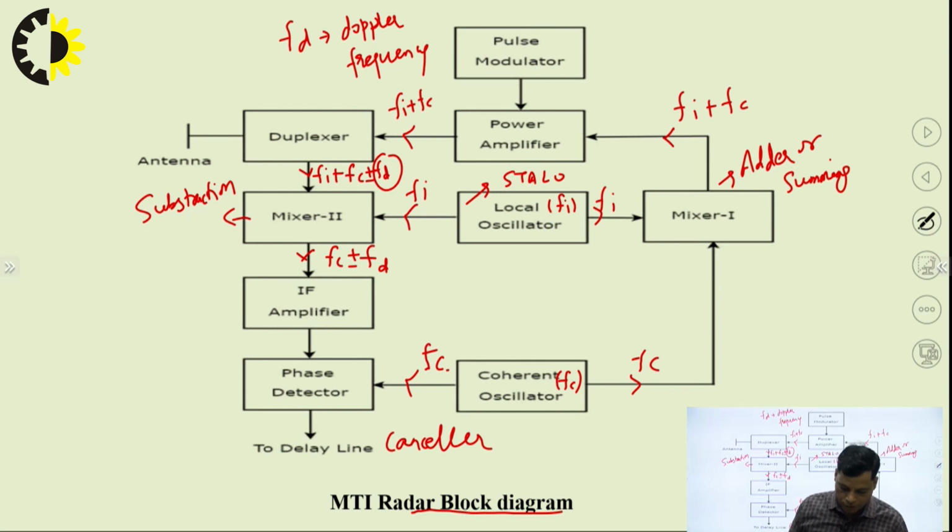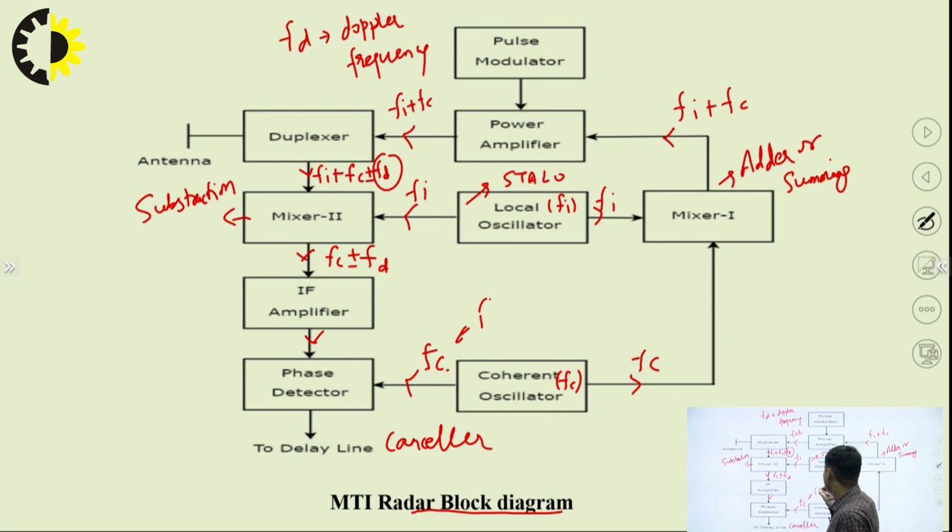After the superheterodyne operation, which will produce the IF signal, this IF signal is now applied onto the phase detector. So again the signal moves on to this phase detector. After the phase detector, it will have two signals: some frequency Fc plus minus Fd which is coming in, and another reference signal.